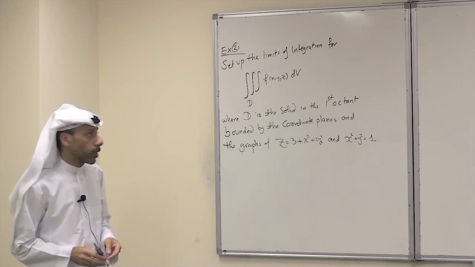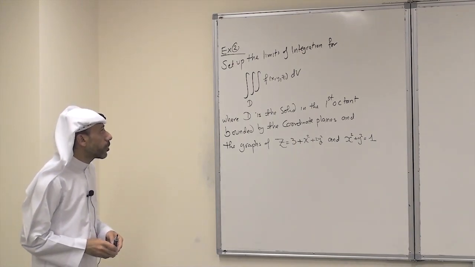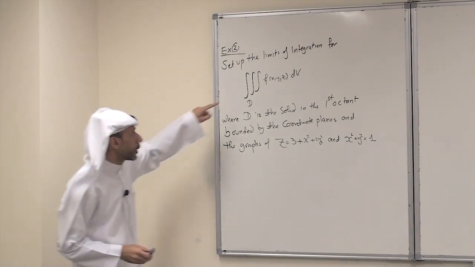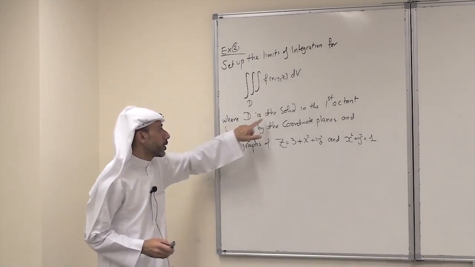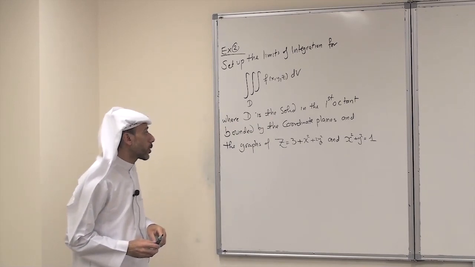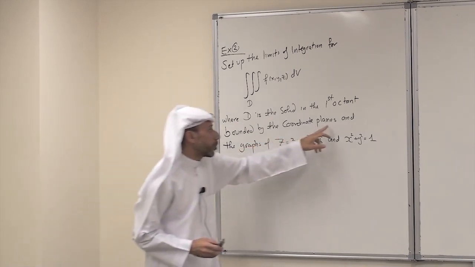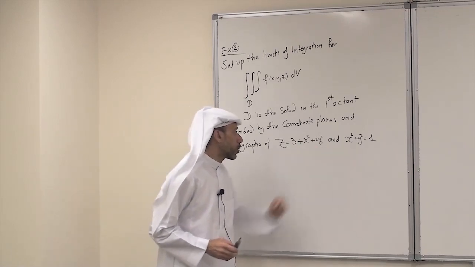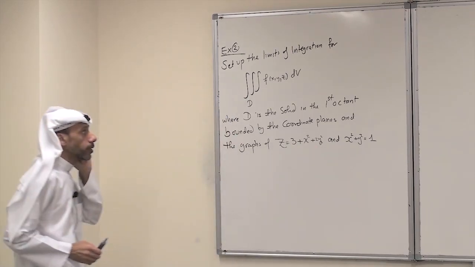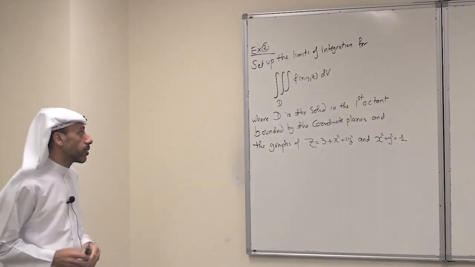We consider now the following problem. Set up the limits of integration for the triple integral of f over D, where D is the solid in the first octant bounded by the coordinate planes and the graphs of the two equations. So we need to set up the limits of integration.